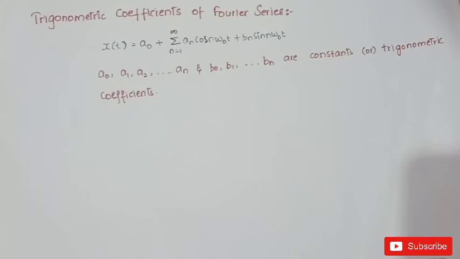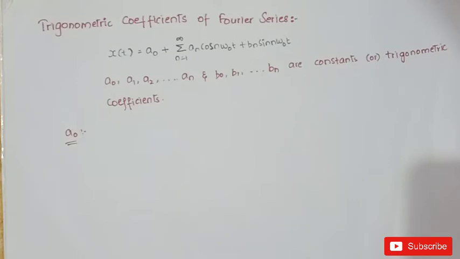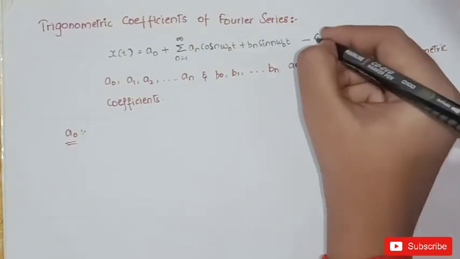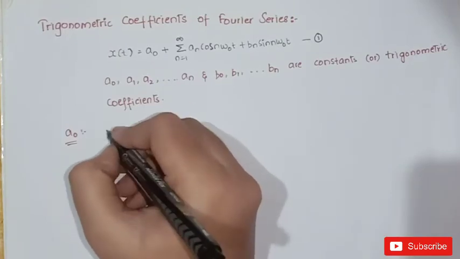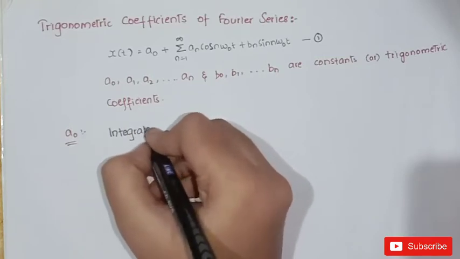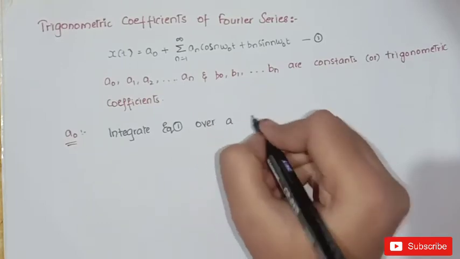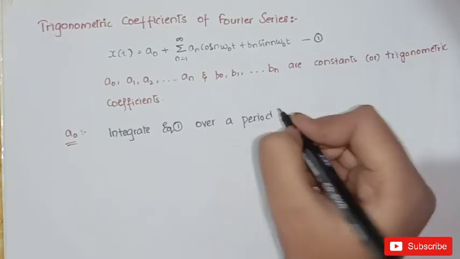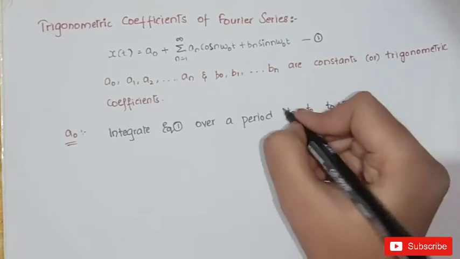First let us find the value of the first trigonometric coefficient, that is a0. To find this value, we need to integrate equation 1 over a period t0 to t0 plus T. This is the period.